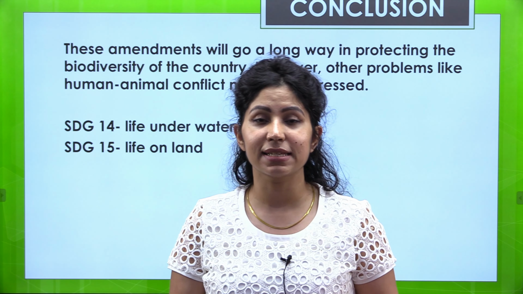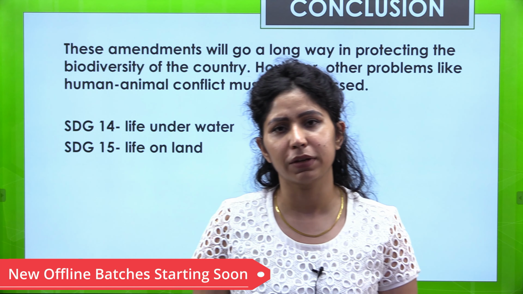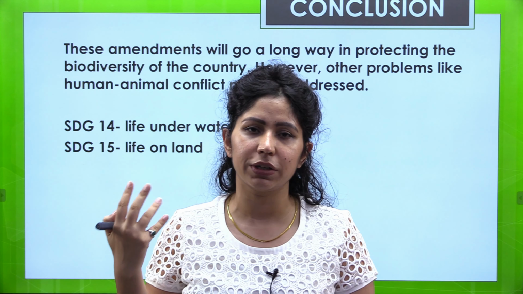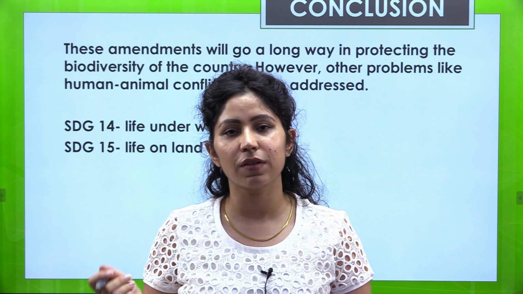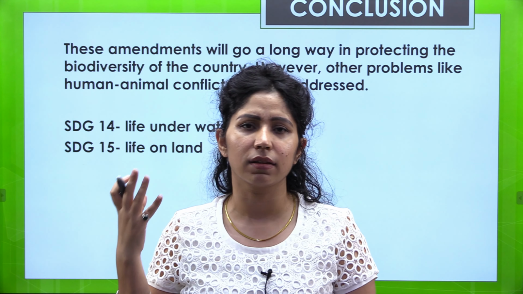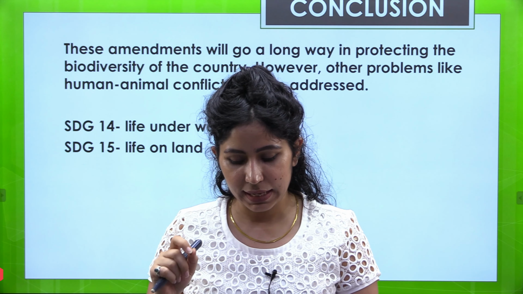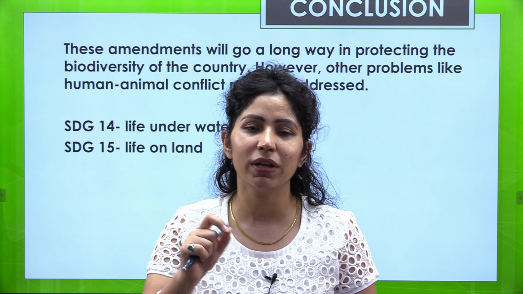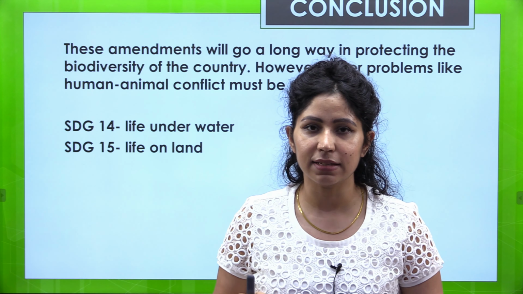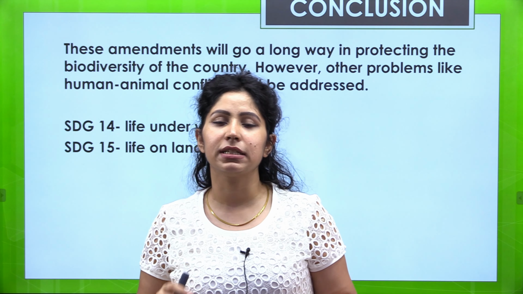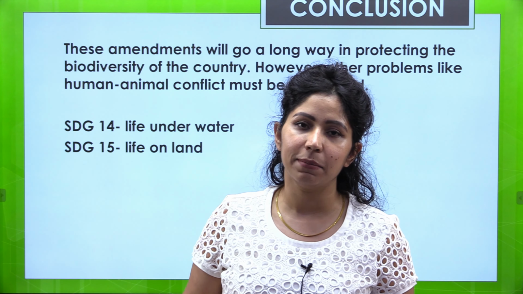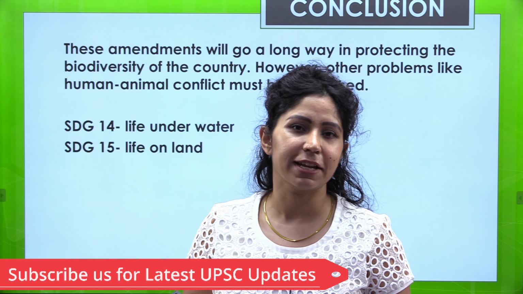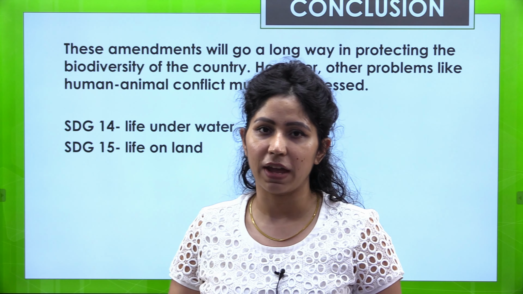In the conclusion, since it was a very direct question with a 150 words answer, you can either skip the conclusion paragraph or just write 2 lines. What you can say is that yes, these amendments will go a long way in protecting the biodiversity of the country, but there have been recommendations by the standing committee about this bill that human-animal conflict has to be addressed. So there should be a separate committee in every state government to address and reduce the human-animal conflict. If you have been reading newspapers, you can give such recommendations in the conclusion or way forward.